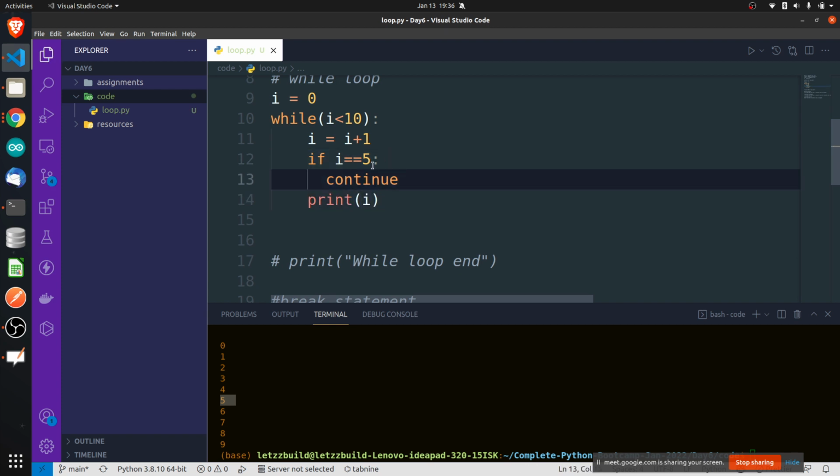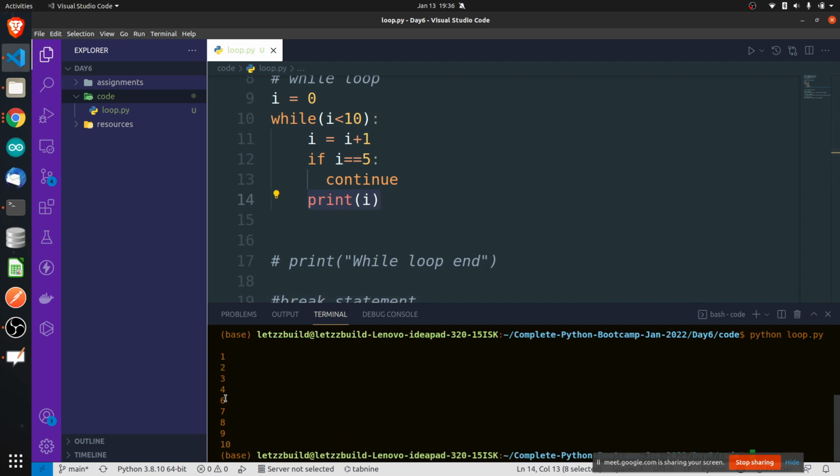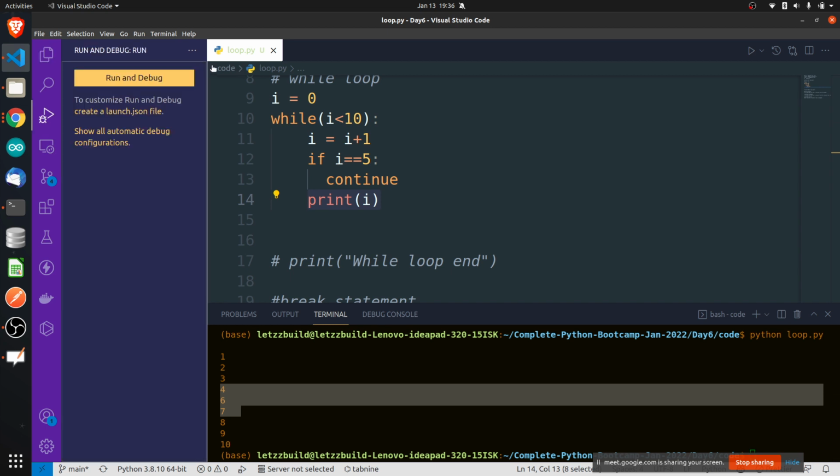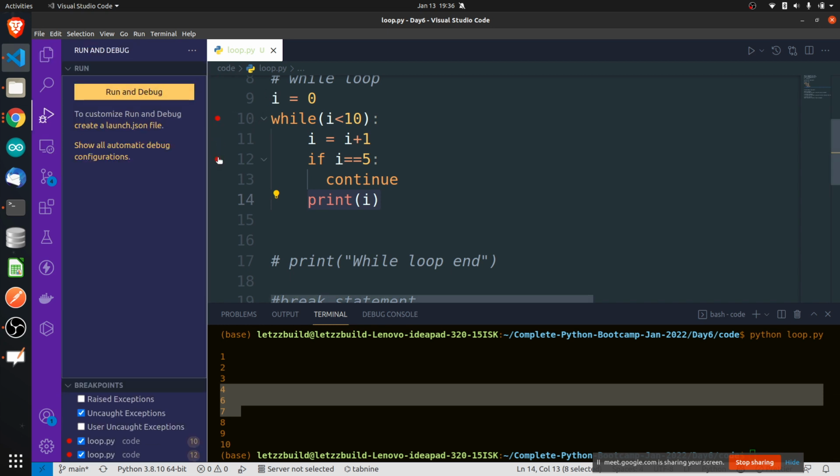Why? Because of this, whenever the value of I becomes 5, it will continue. Continue means it will not execute this line. It will go to the next iteration, increment the value of I and make it 6. Now it will check if I is equal to 6. It should not continue, so it will print I. See here. Is this clear? Or do you want some more explanation about it? Do you want me to debug and show you?